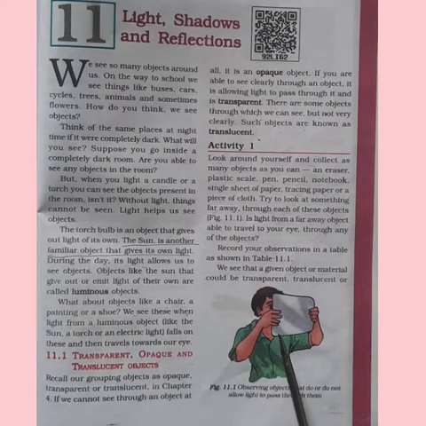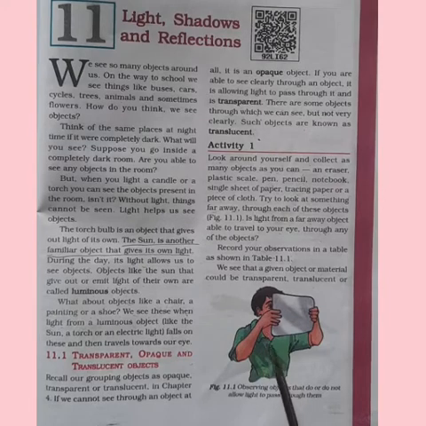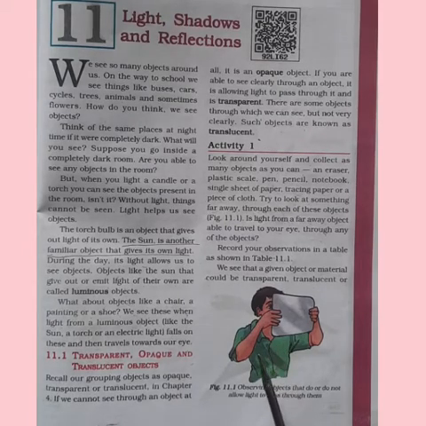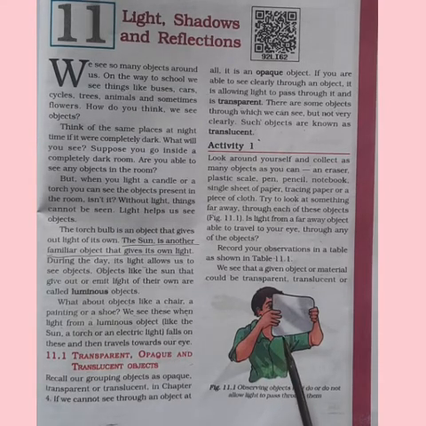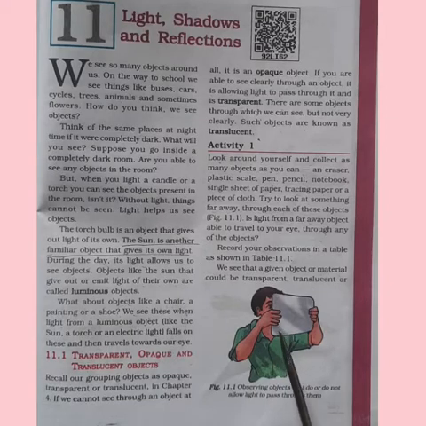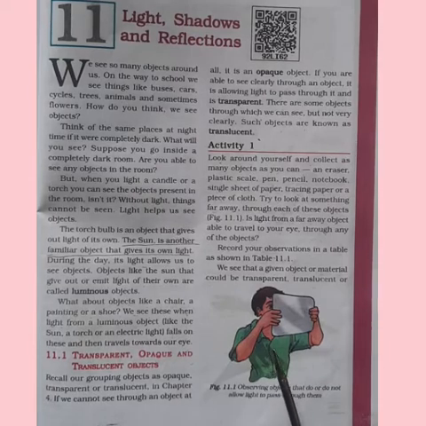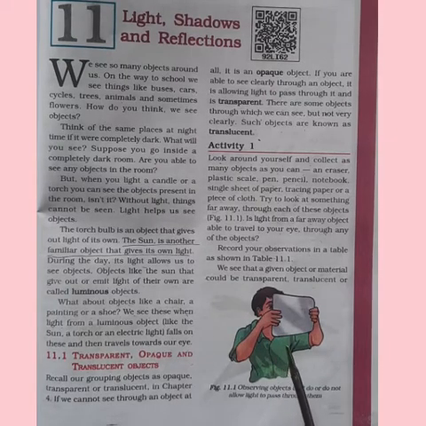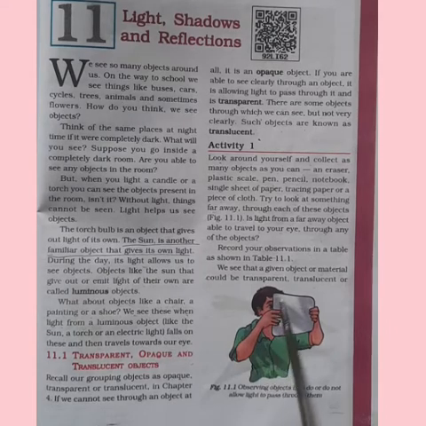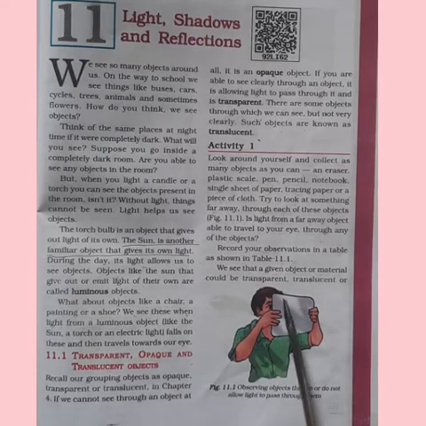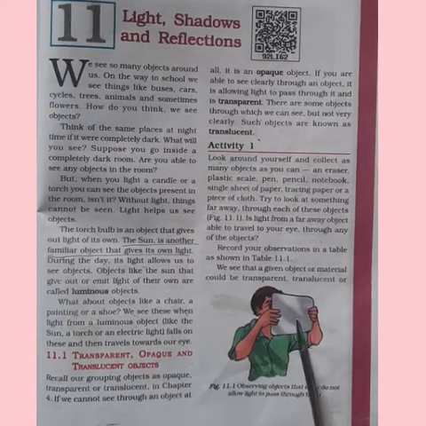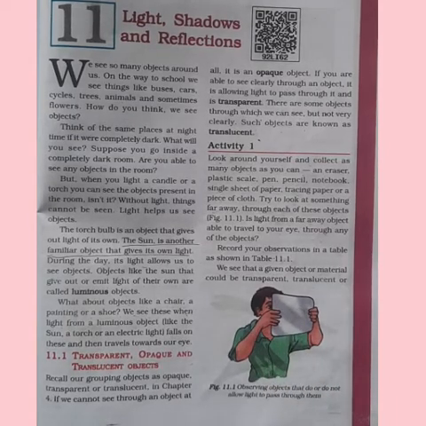Now you have an activity to do where you have to collect as many objects as you can. For example, it may be an eraser or a plastic scale, pen, pencil, notebook or a sheet of paper or tracing paper, filter paper or cloth. You have to try to look at something far away through these objects that you have collected. Then you have to categorize those objects into transparent, translucent and opaque objects. Can you see the child is looking through a translucent paper here? Like that, you can do the activity.